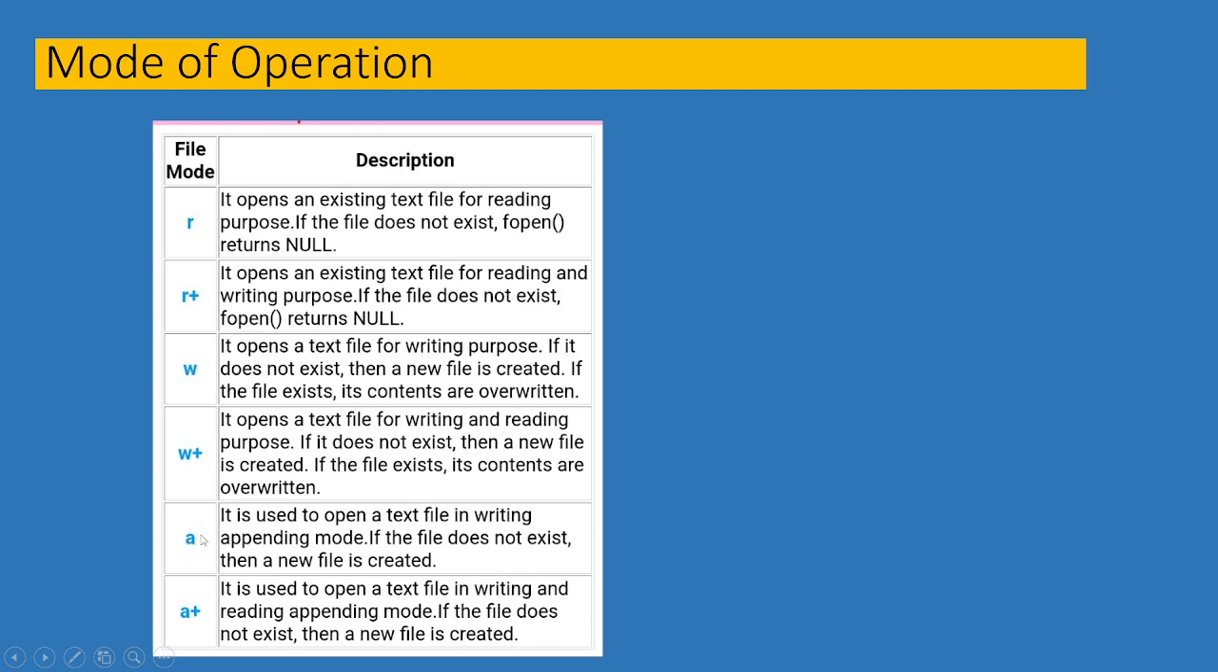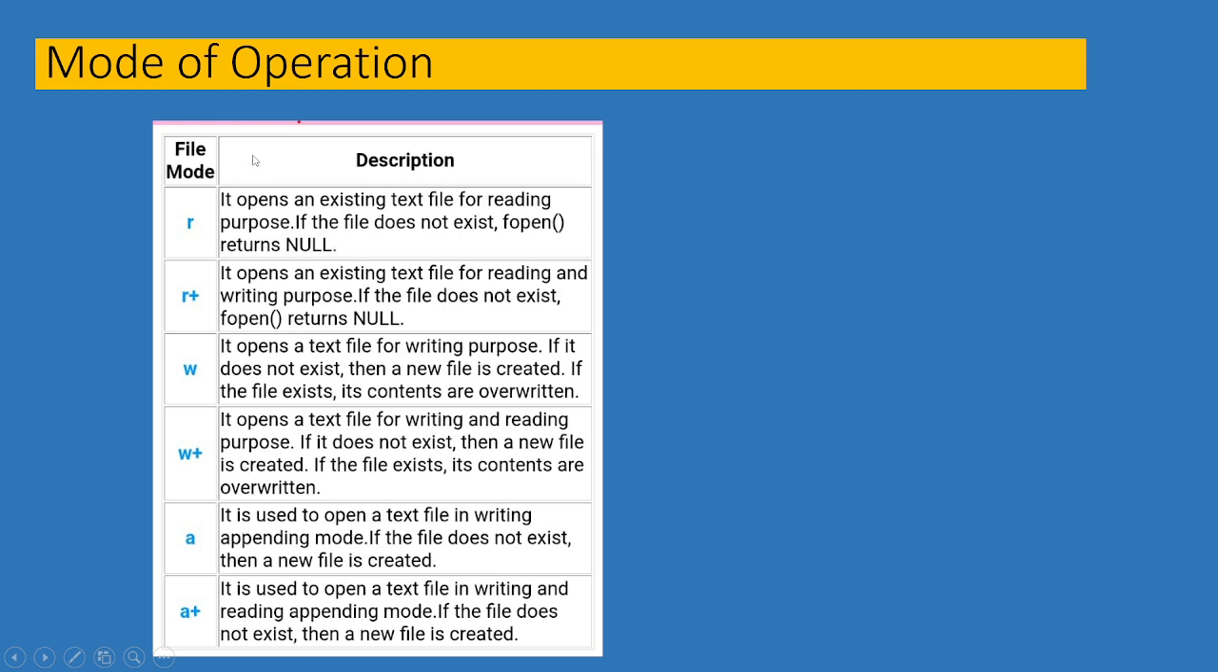And the a file mode is used to open a text file in writing or appending mode. If the file does not exist, then a new file is created. With a plus, it is used to open a text file in writing and reading appending mode. If the file does not exist, then a new file is created. Through this table, understand the file modes of operations performed in file handling.